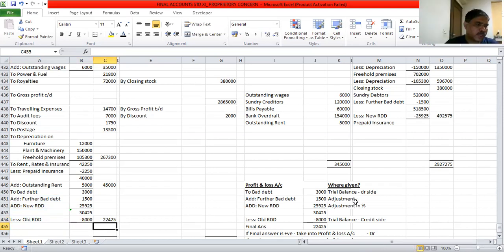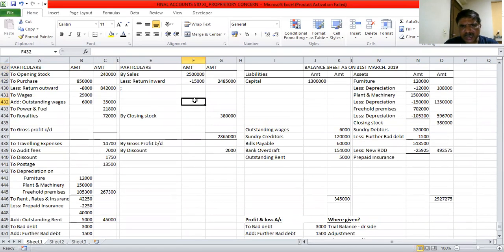Understood this formula? Yes, sir. Okay. Now we have to find out the gross profit. My debit and credit total of the trading account: 28,65,000 is the credit total, and I will take the debit total, that is 12,10,800, and minus it.